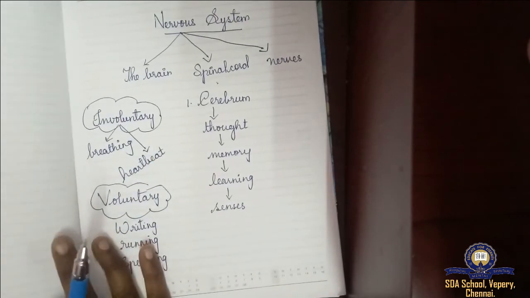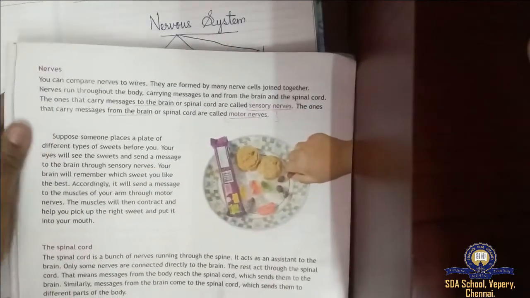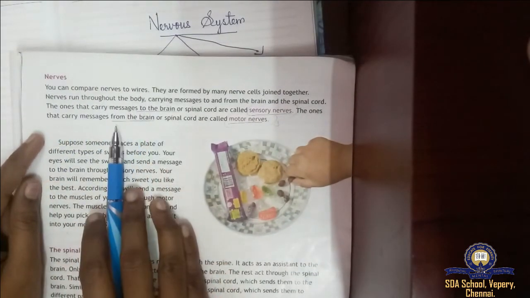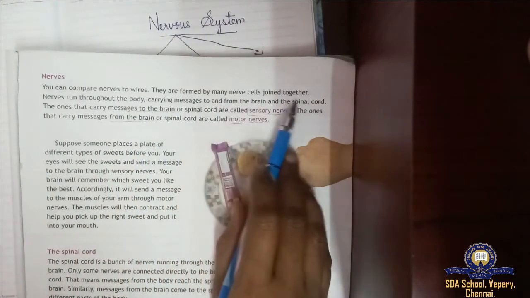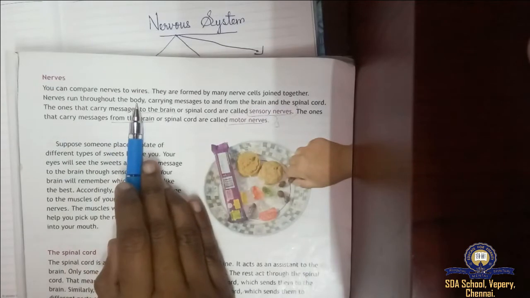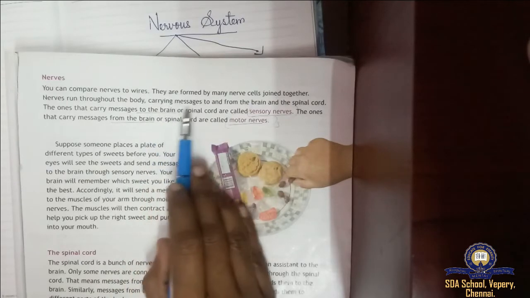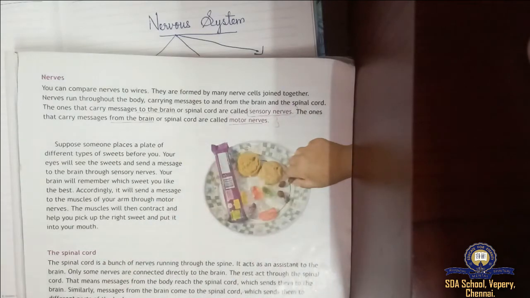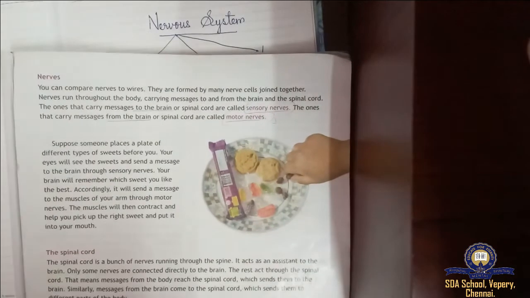So the next thing is nerves. You can compare nerves to wires. They are formed by many nerve cells joined together. Very complex, very difficult. Nerves run throughout the body. In your full body, nerves will be there, carrying messages to and from the brain and the spinal cord. It carries messages from the brain and the spinal cord, to the brain and the spinal cord. It does all the work.